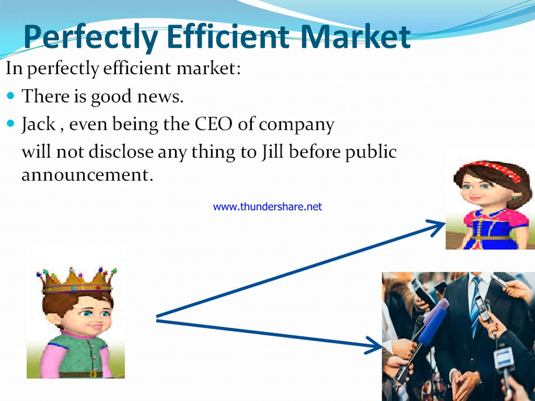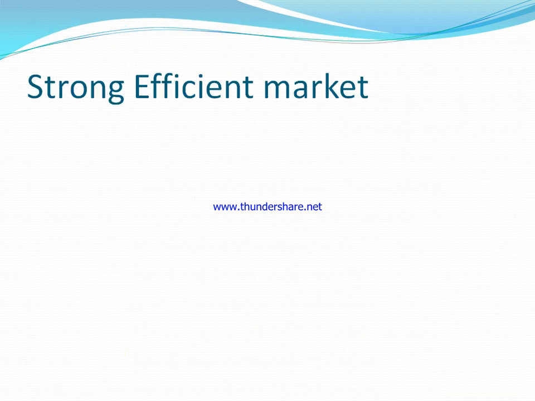So here, Jack, Jill and the general public all learn about the good news at the same time. Because in a perfectly efficient market, all relevant information about the company, such as the sales or profit report, flows instantly at the same time between Jack, Jill and the general public. So Jill does not have any advantage, although she is a good friend of Jack.